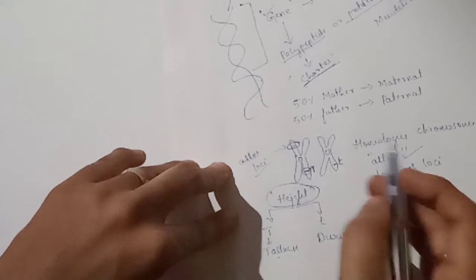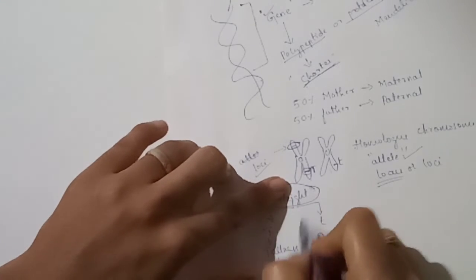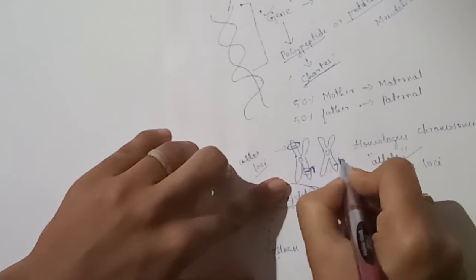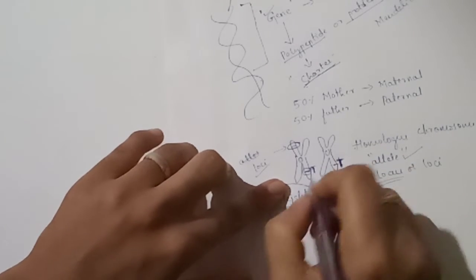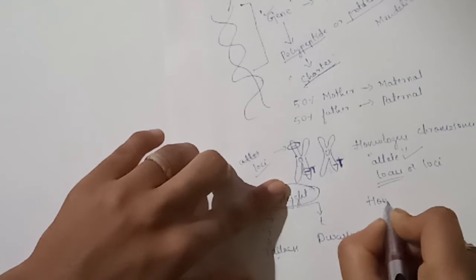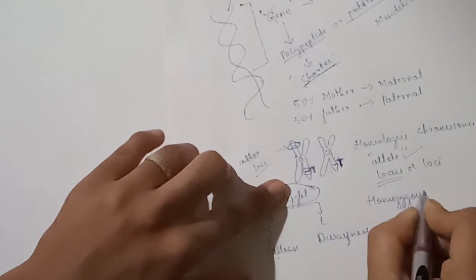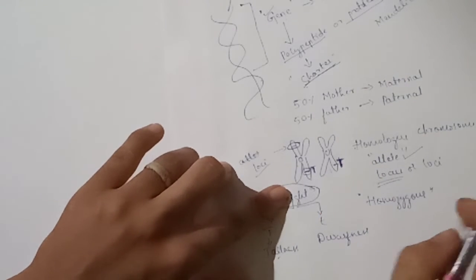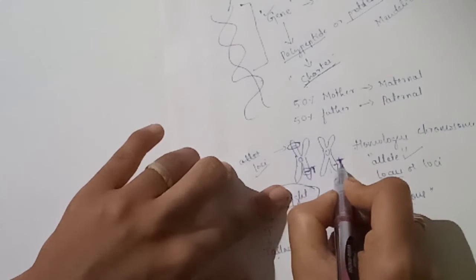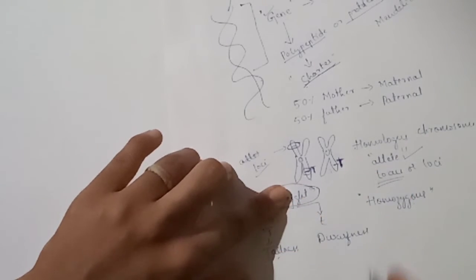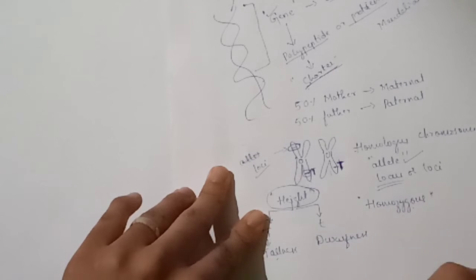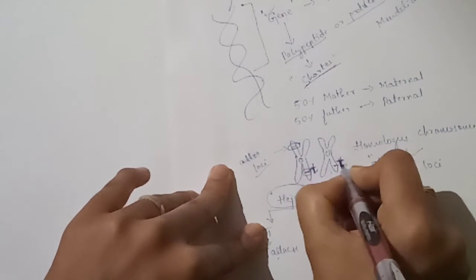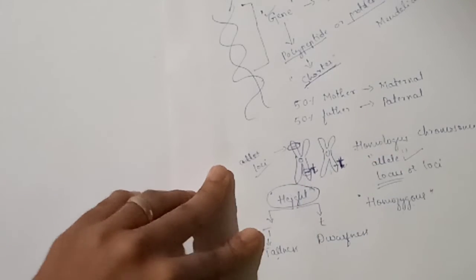Now try to understand. On this homologous chromosome, if identical alleles are situated, then that condition is called homozygous condition. Suppose both alleles are dominant, then homozygous dominant. Suppose both alleles are recessive, then homozygous recessive.